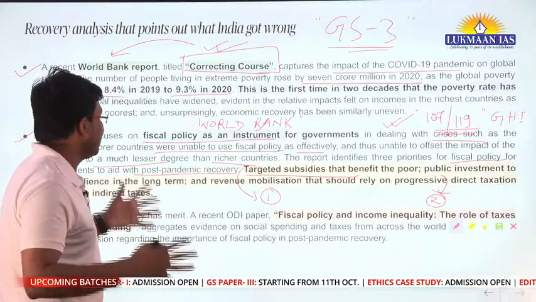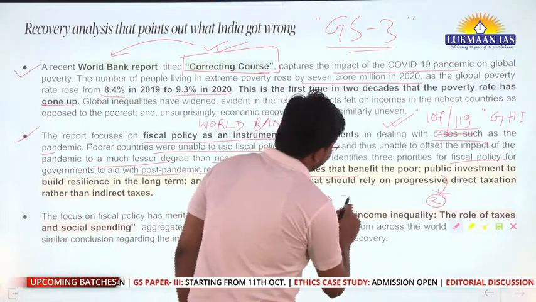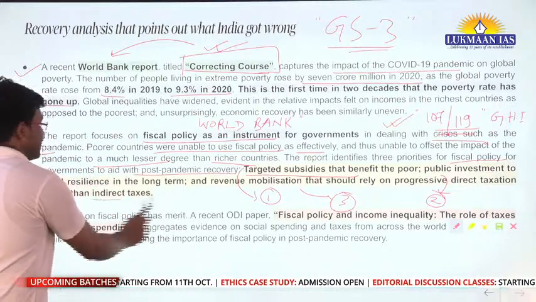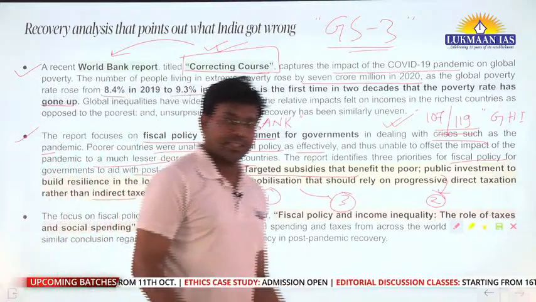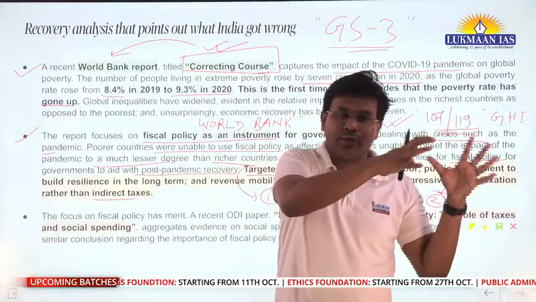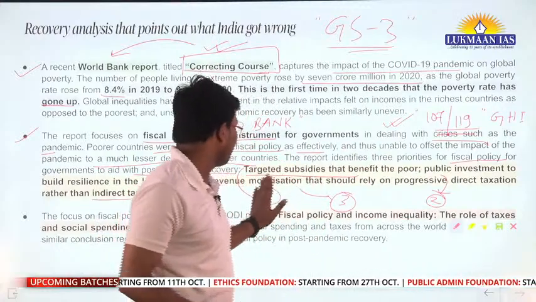And the third was revenue mobilization that should rely on progressive direct taxation rather than indirect taxes. Revenue mobilization means moving revenue from one source to another.